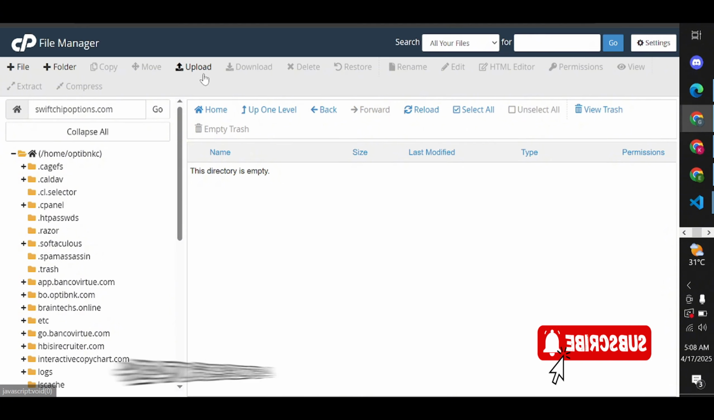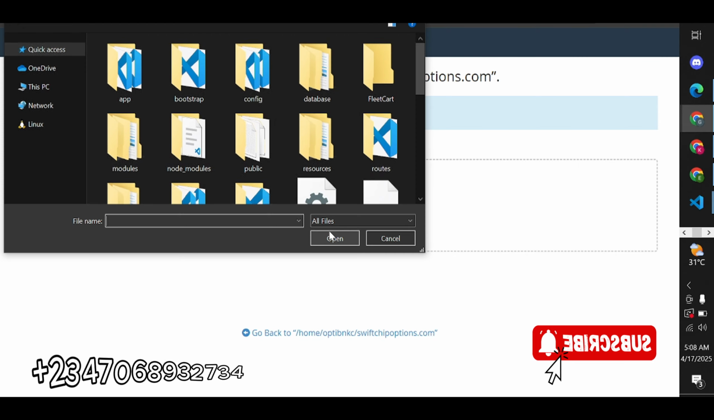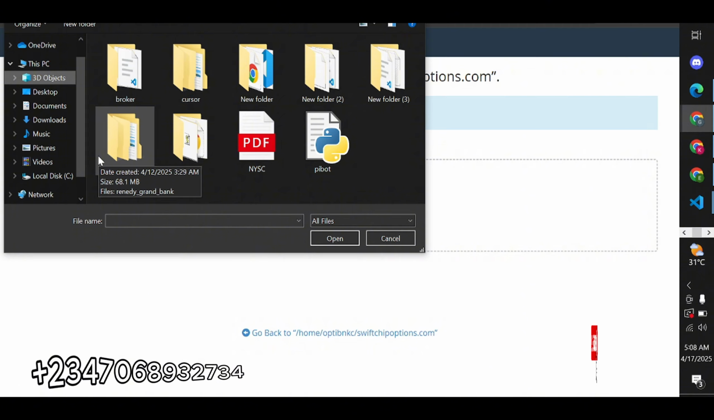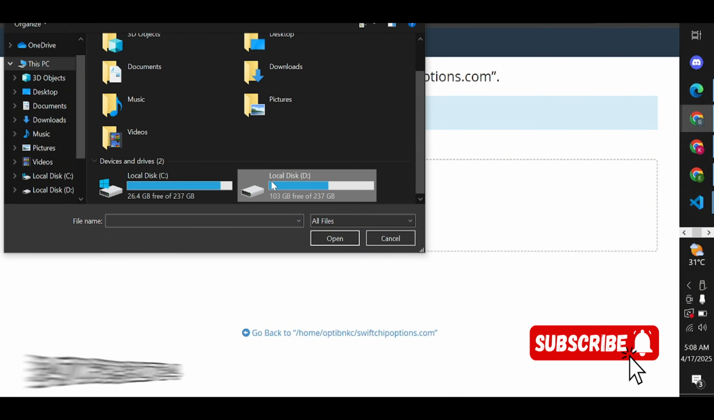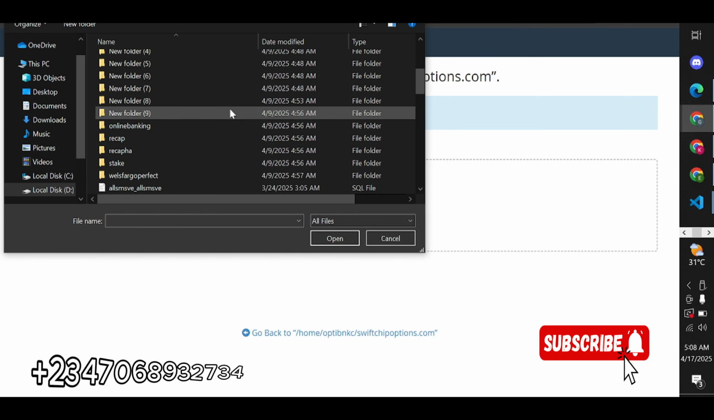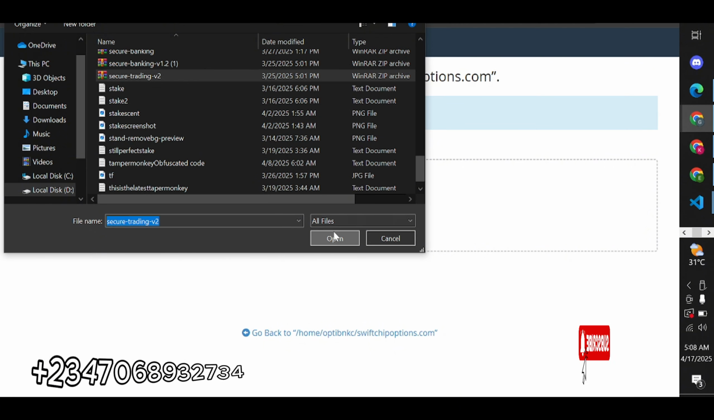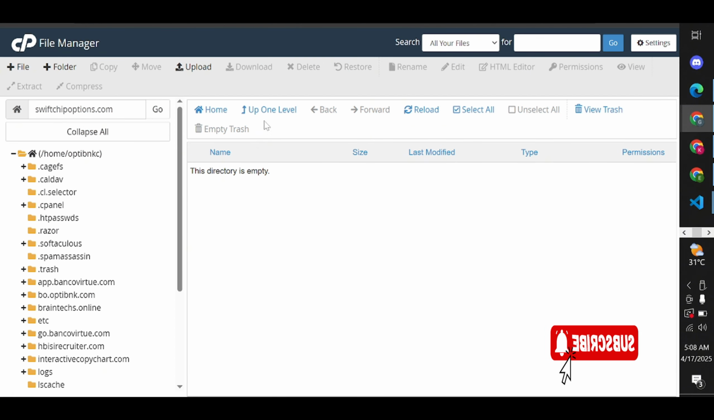So I'll click here. I'll click on select. Then I'll go here, click on this, then this is the website. I'm just going to click on upload. But there's no point in me uploading because I already have it in my control panel. So I'm just going to exit this. So you're going to upload this. Once you're done uploading that, you extract the file, but there's no point uploading that.